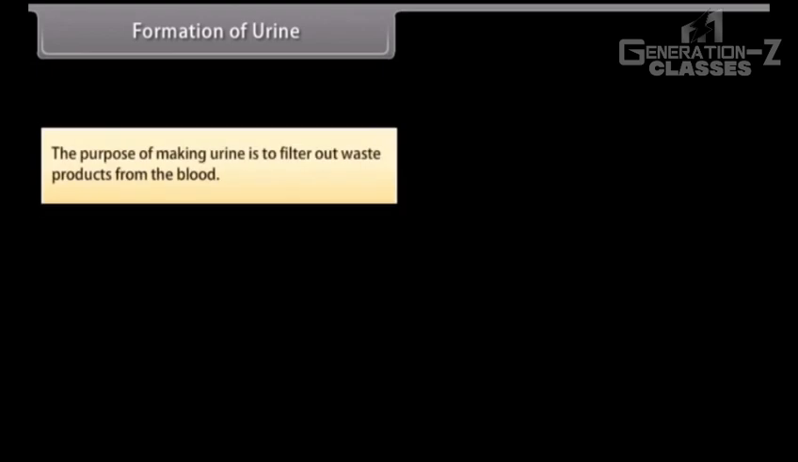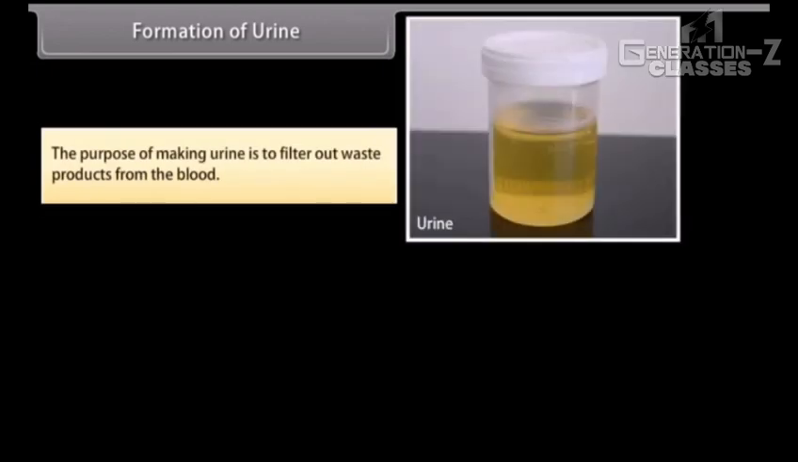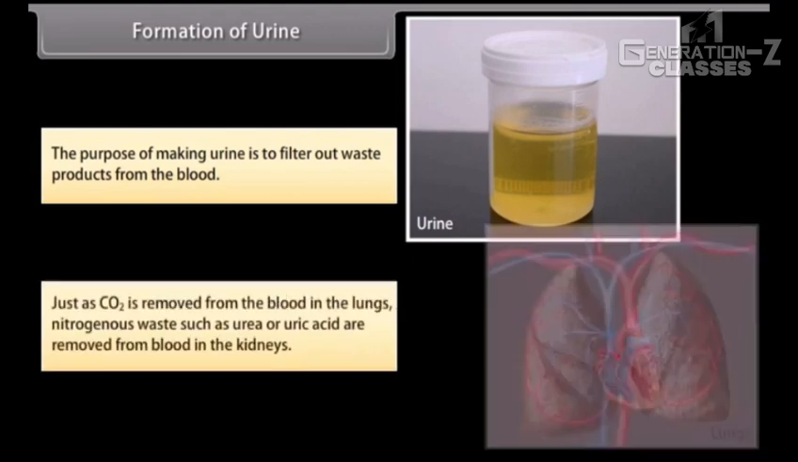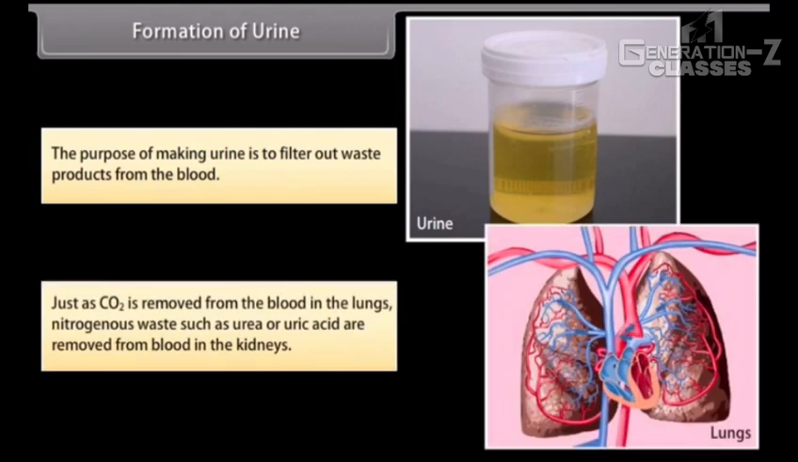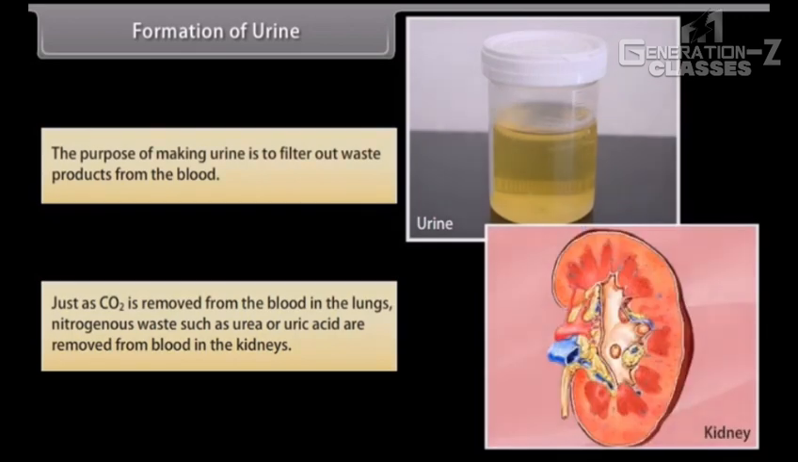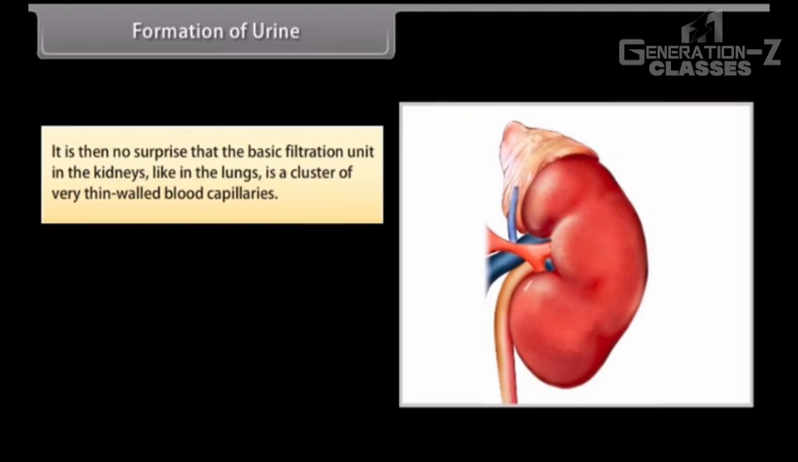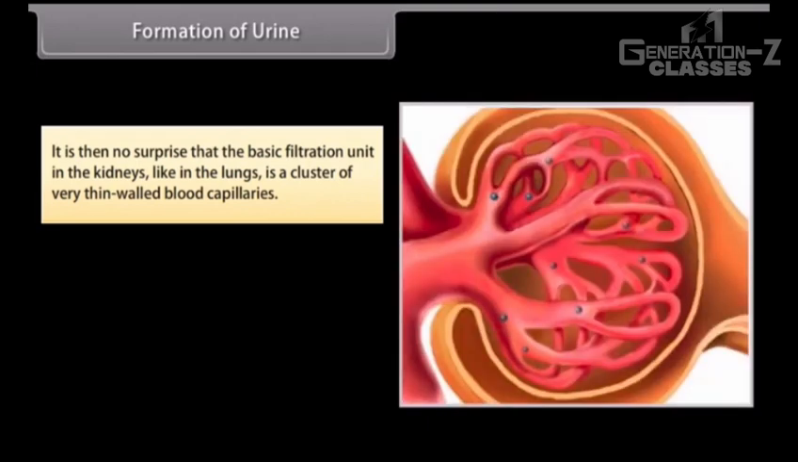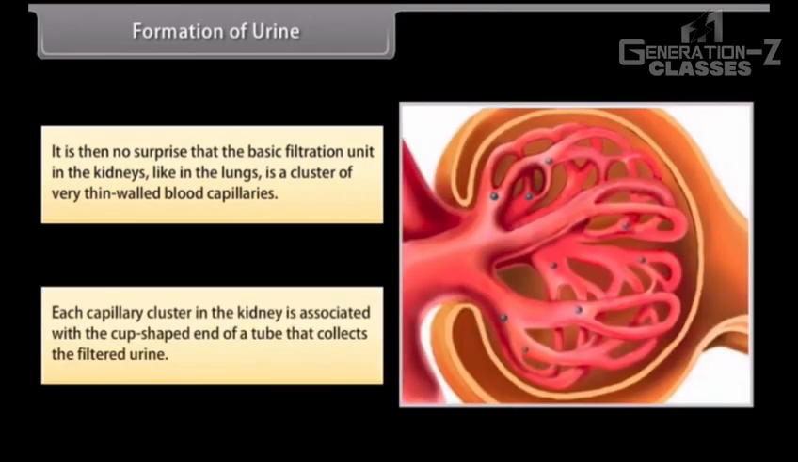Formation of urine. The purpose of making urine is to filter out waste products from the blood. Just as CO2 is removed from the blood in the lungs, nitrogenous wastes such as urea or uric acid are removed from blood in the kidneys. It is then no surprise that the basic filtration unit in kidneys, like in the lungs, is a cluster of very thin-walled blood capillaries. Each capillary cluster in the kidney is associated with a cup-shaped end of a tube that collects the filtered urine.